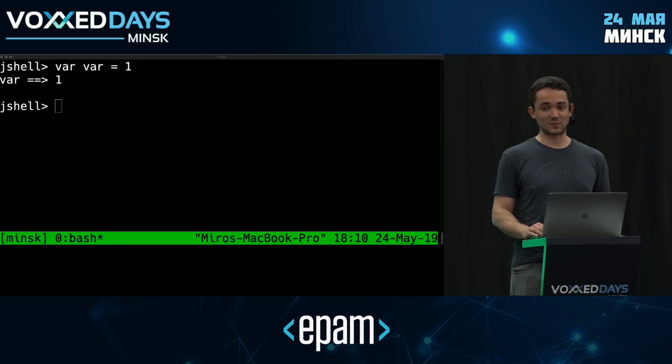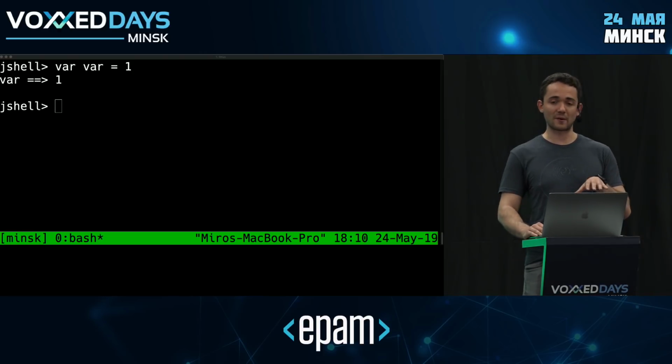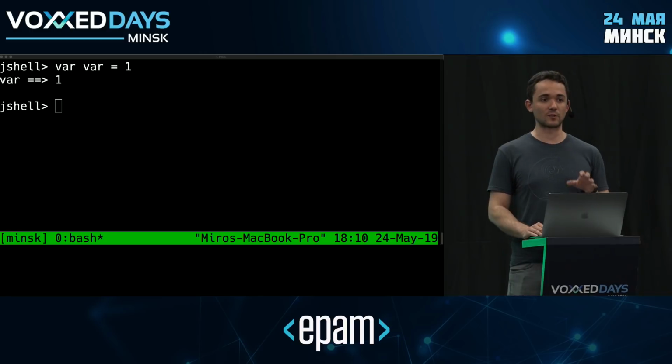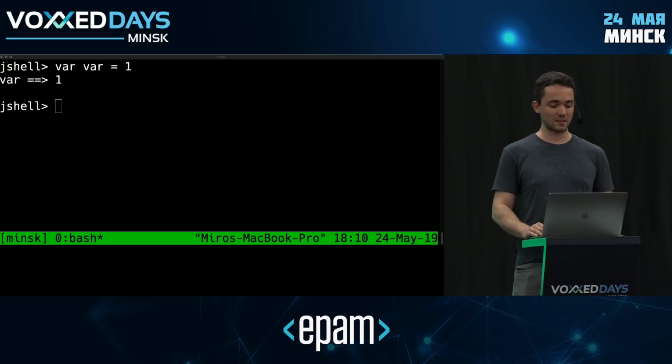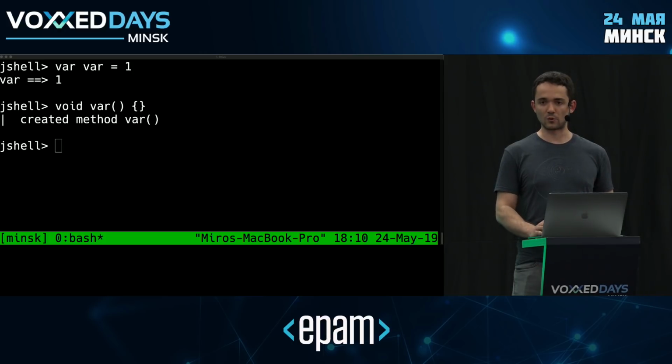I certainly would not recommend doing that, because from a readability perspective, this is obviously not good, but it is fully possible. And this is why it matters that var is not a keyword, but a reserved type name. If var was a keyword, this would not work, right? But because it's a reserved type name, this works just fine. In fact, I can use it with methods as well. If I created a method just like this, it would also work.